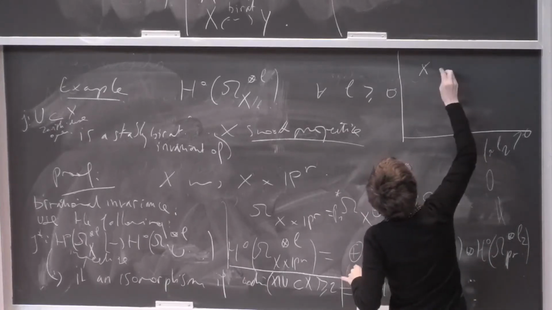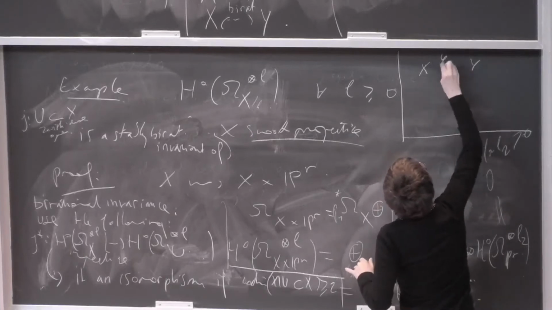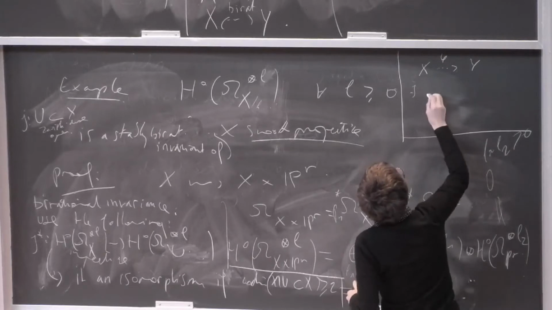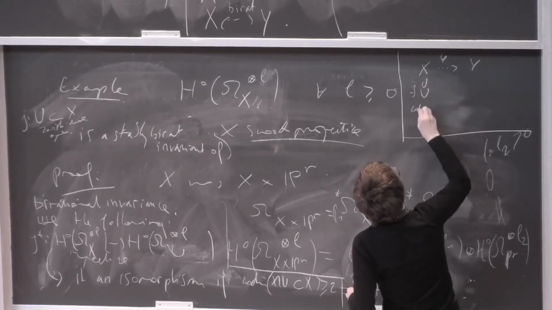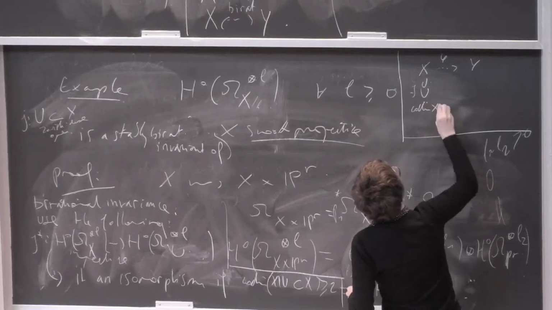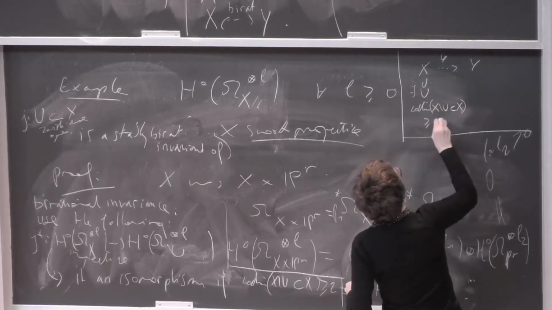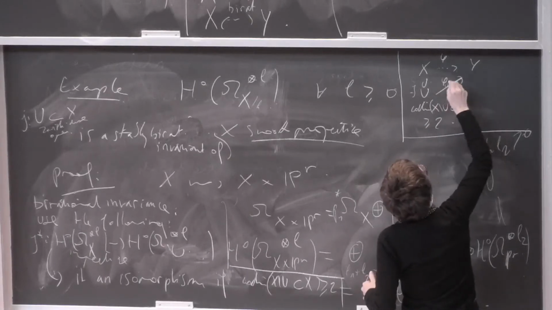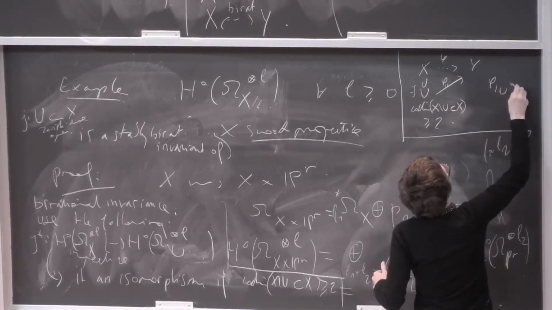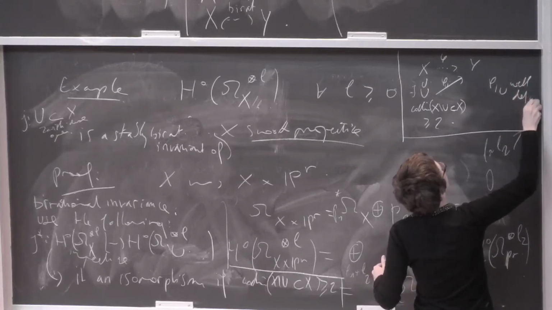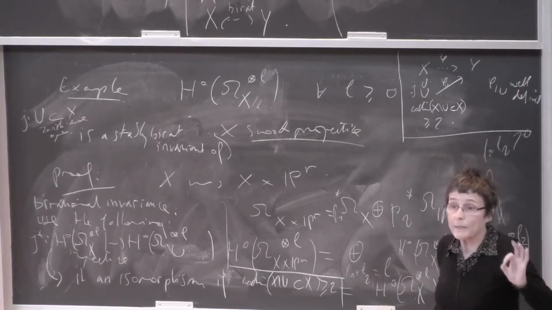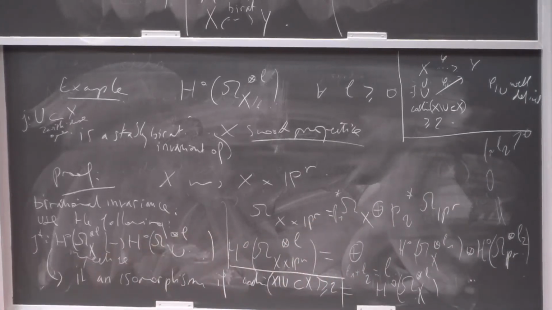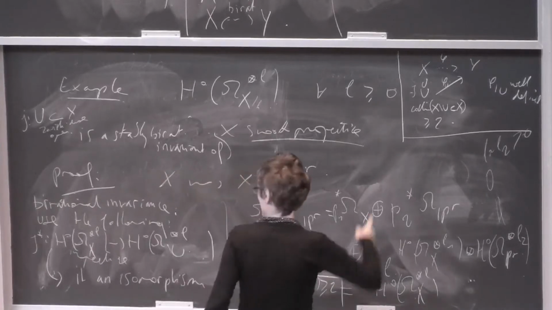The point is that if you have a birational map like this, or just a rational map, then there exists U contained in X with the codimension of X minus U in X at least 2, such that here you have a true morphism. This is exactly where we use the fact that we are working with projective varieties.